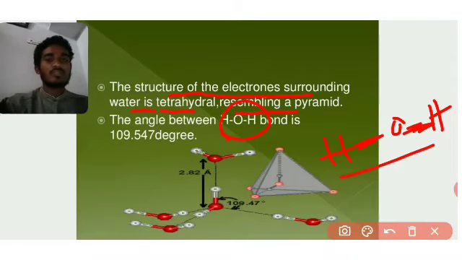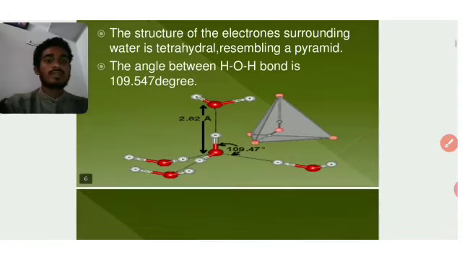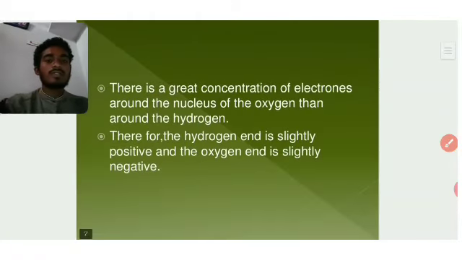The hybridization here is sp hybridization, in which there are two bonds. Okay, these are covalent bonds, maybe ionic bonds. So that is the water molecule, H-O and O-H. The angle between them is 104.5 degrees. So this is the structure of water here. Okay, now we'll see the shape is linear.